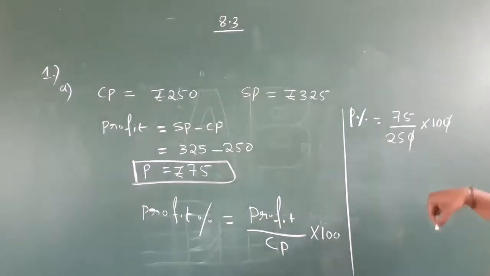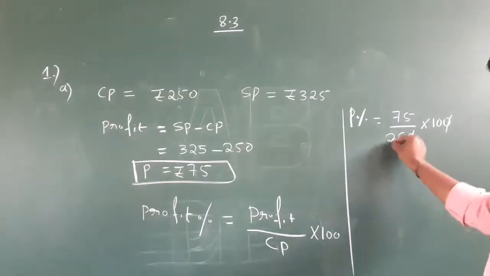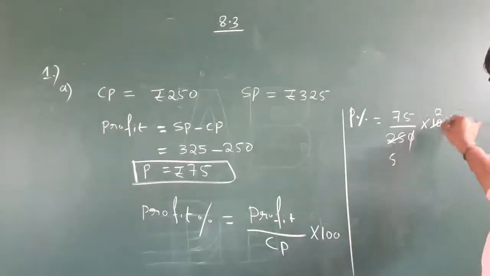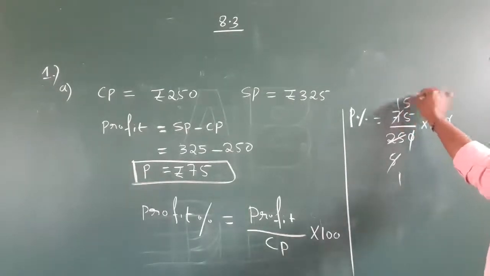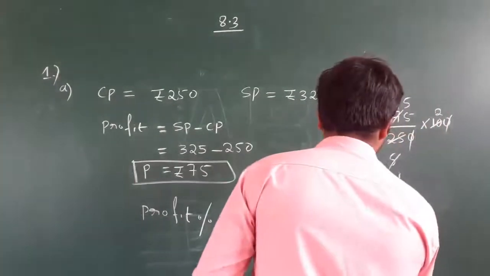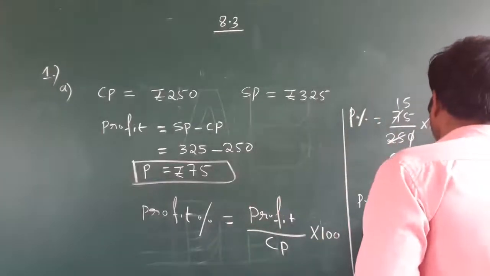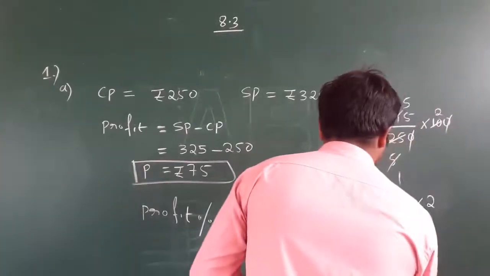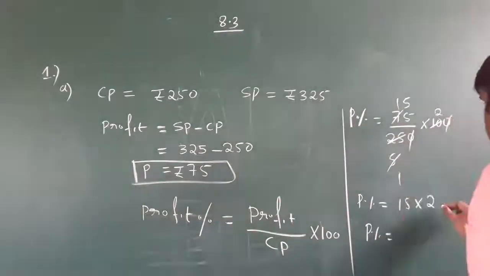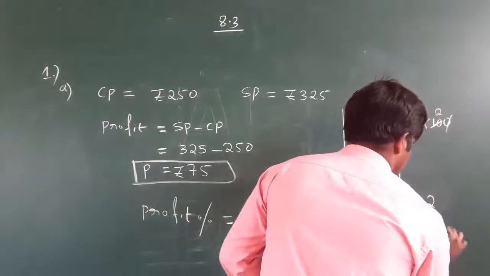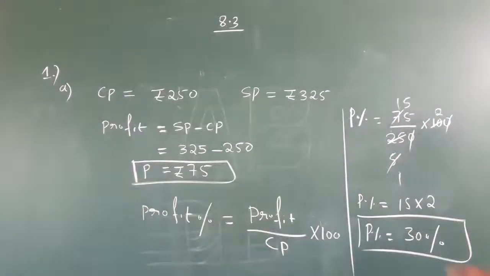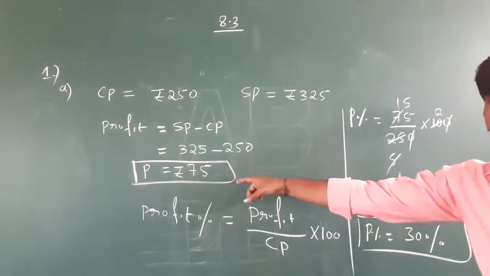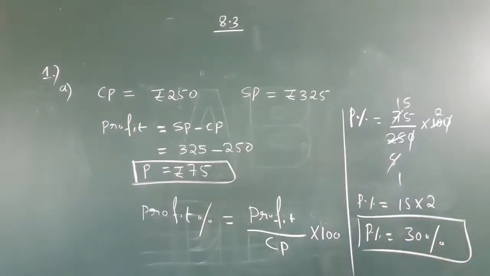So 10 will get cancelled. 5 5s are 25, 5 2s are 10, 5 1s are 5, 5 5s are 25. So what remains? Profit percentage is equal to 15 into 2, which is 30. So 30%. Profit percentage is how much? 30%. Profit is 75. He made a 30% profit out of it.